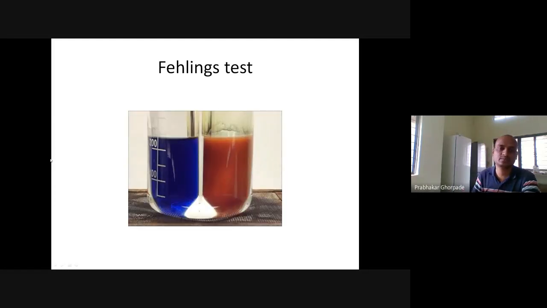So this one is Fehling's test. Cupric hydroxide has a bluish color, so the negative test is bluish in color, and the positive test will appear like this on the right side: cuprous oxide. This indicates that carbohydrate is present in the test solution. So this one is negative, this one is positive. How have you performed this reaction? You take 1 ml of Fehling reagent A, 1 ml of Fehling reagent B, and 0.5 ml of test solution, for example a urine sample, then mix it and heat for 2 to 5 minutes. And if you get a red color like this, it means the test is positive, right?